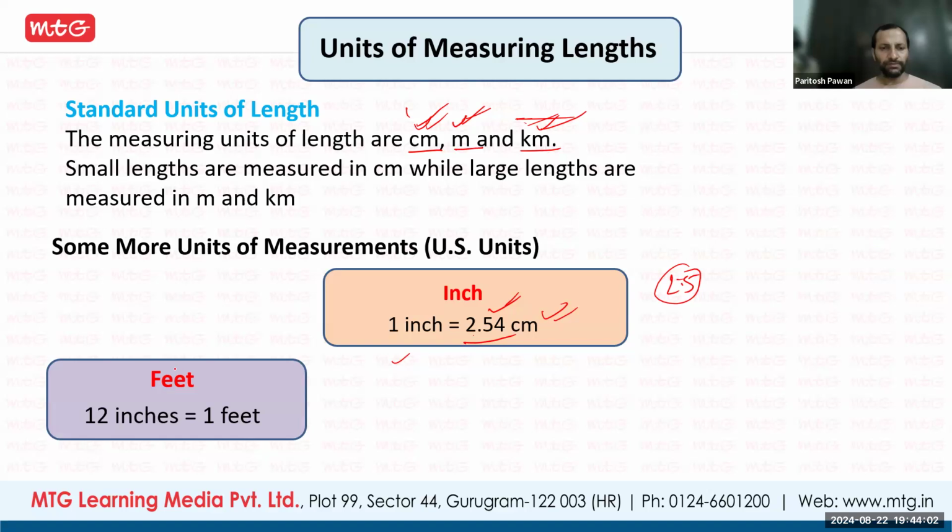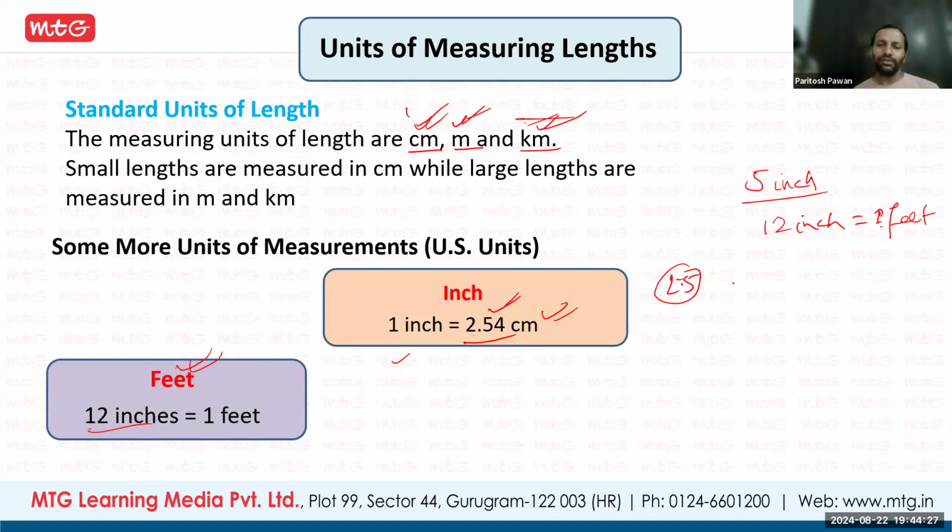Next is your feet. Okay. So 1 feet is equal to 12 inch. In a normal scale, whatever we are using, there will be approximately 5 inch. So when you take 12 inch, this 12 inch will be equal to 1 feet. Okay.